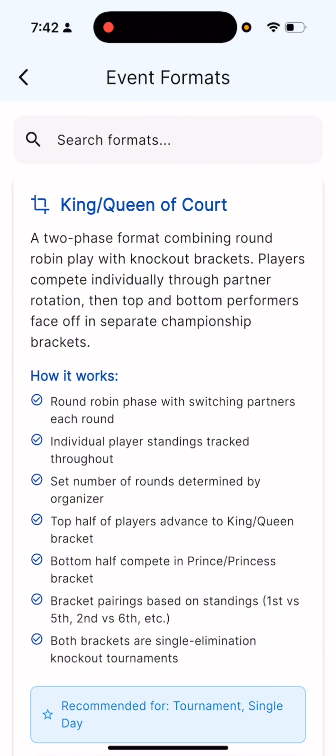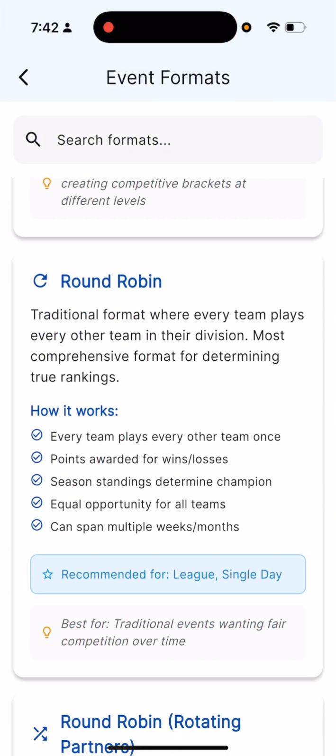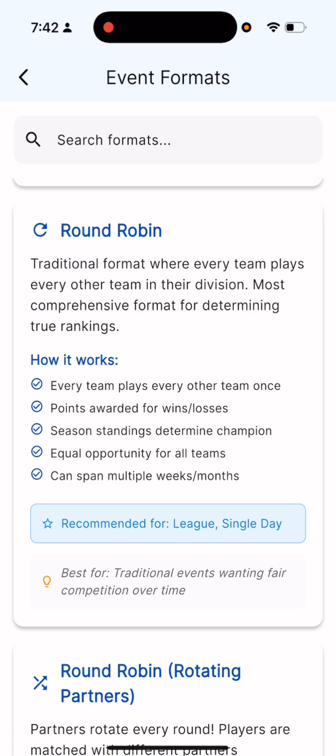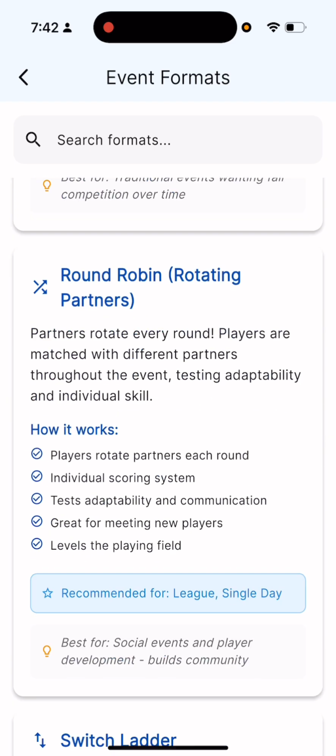So it is pretty much a 2-step round robin, again, to single elimination, except it splits people into a winner's bracket and a loser's or consolation bracket. But both are single elimination. Round robin, again, this is a very traditional format where you have the same partners. And then what happens is you just choose the number of rounds you'd like to play, and then they just keep rotating. This is great for your, maybe 10-week, 12-week league.